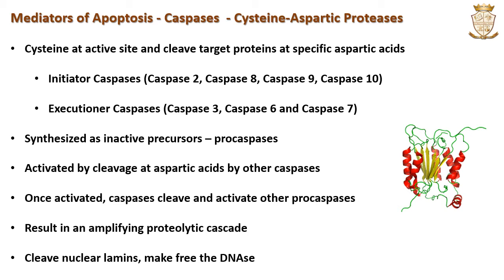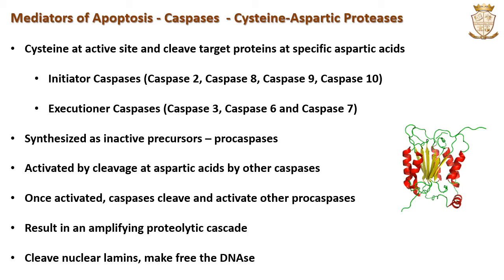These apoptotic caspases are subcategorized into two: initiator caspases and executioner caspases. Examples of initiator caspases are caspase 2, caspase 8, caspase 9 and caspase 10, while caspase 3, 6 and 7 are executioner caspases. These caspases are synthesized in the cell as inactive precursors, or procaspases. These procaspases are usually activated by cleavage at aspartic acids by other caspases.